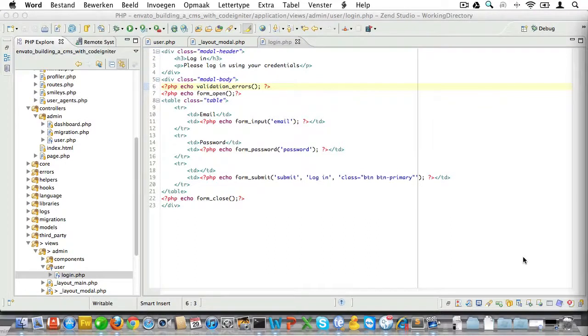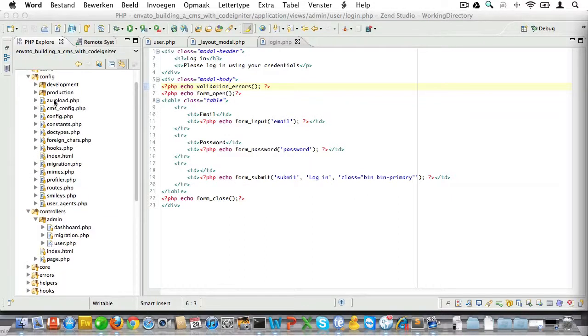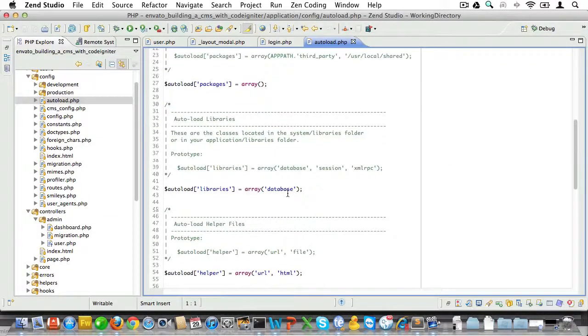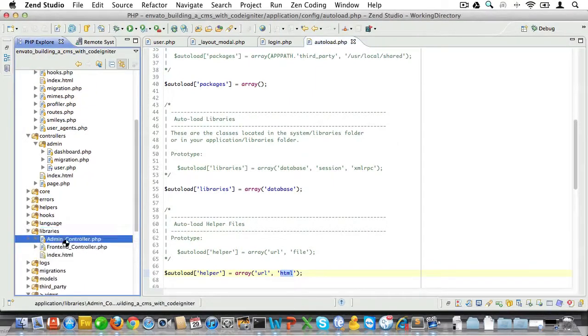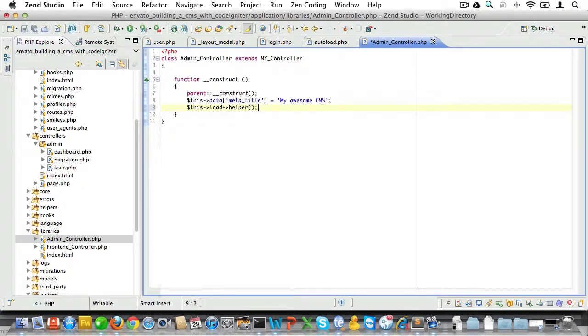Now let's load the necessary helpers and libraries to get us on our way. Just open up autoload.php and see what we have autoloaded so far. Well, there's the database library and the URL and HTML helpers. That's good because we'll need those everywhere in our application. Now we'll also be using the form helper and the form validation library in our admin panel a lot, so let's load them inside of our admin controller. Open up the admin controller, go into the constructor, and load the form helper and form validation library there.